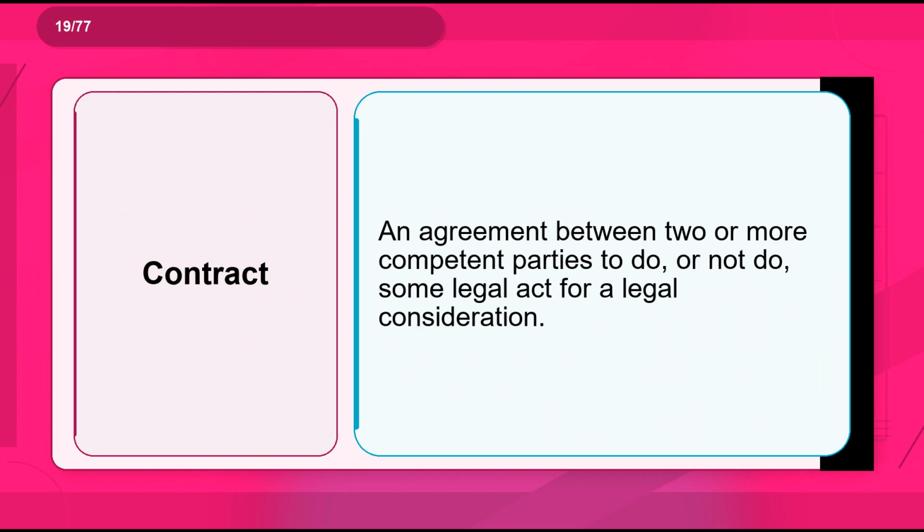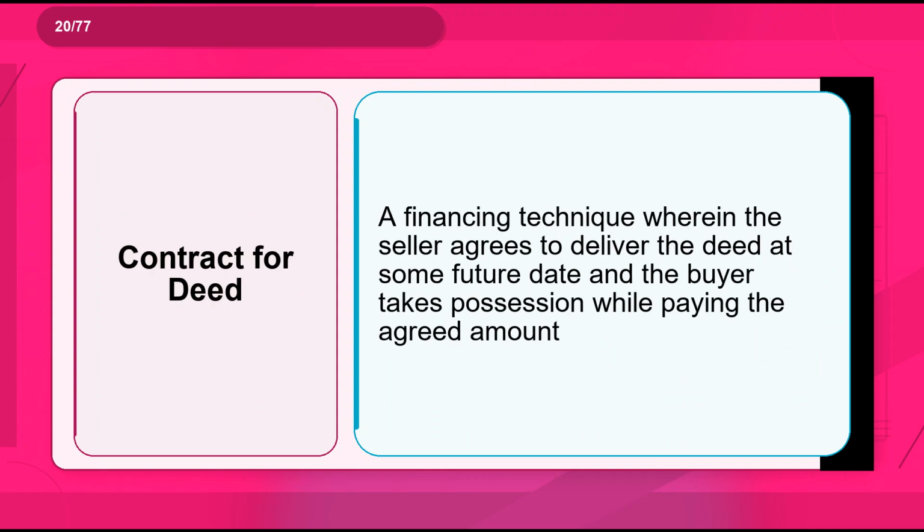Flashcard 19. Term: contract. Definition: an agreement between two or more competent parties to do, or not do, some legal act for a legal consideration. Flashcard 20. Term: contract for deed. Definition: a financing technique wherein the seller agrees to deliver the deed at some future date and the buyer takes possession while paying the agreed amount.